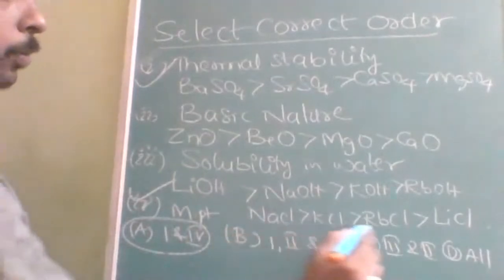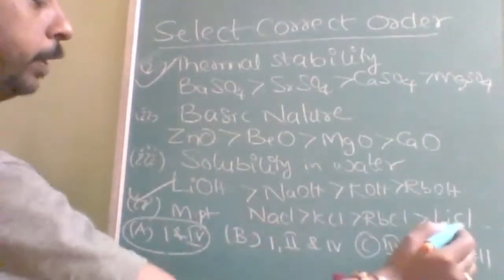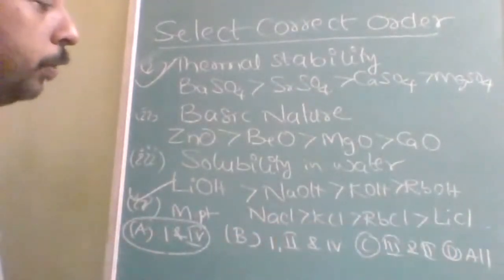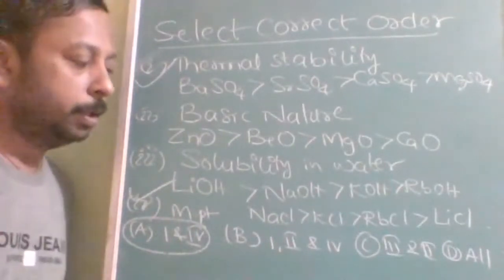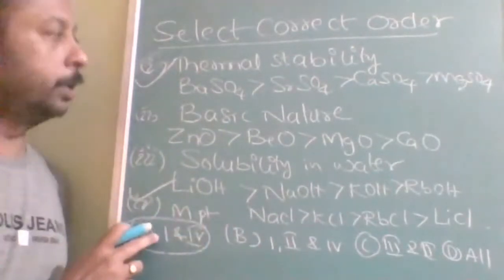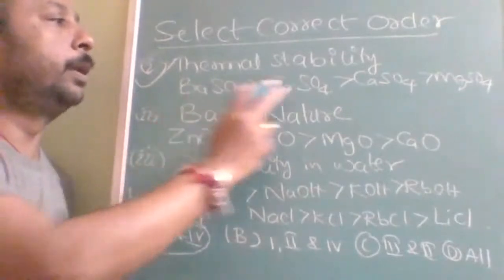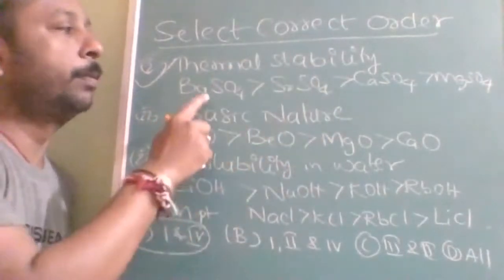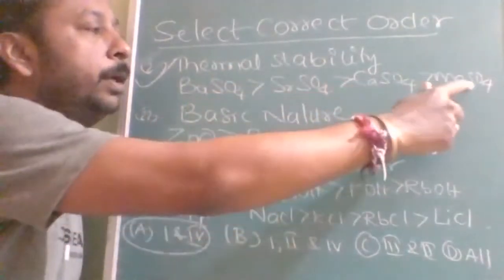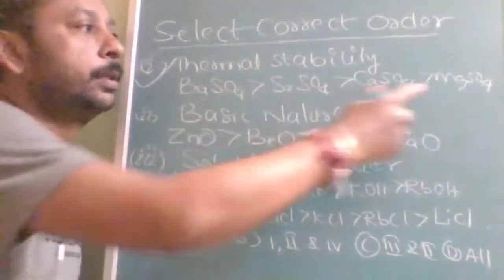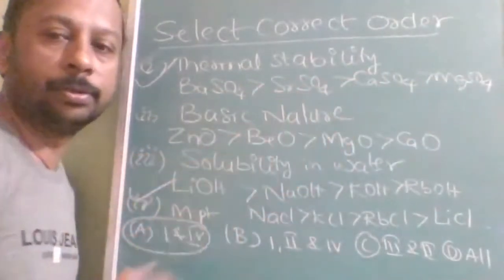Melting point decreases down the group. And thermal stability order down the group is barium, strontium, calcium, magnesium. See how the sequence is also changed.